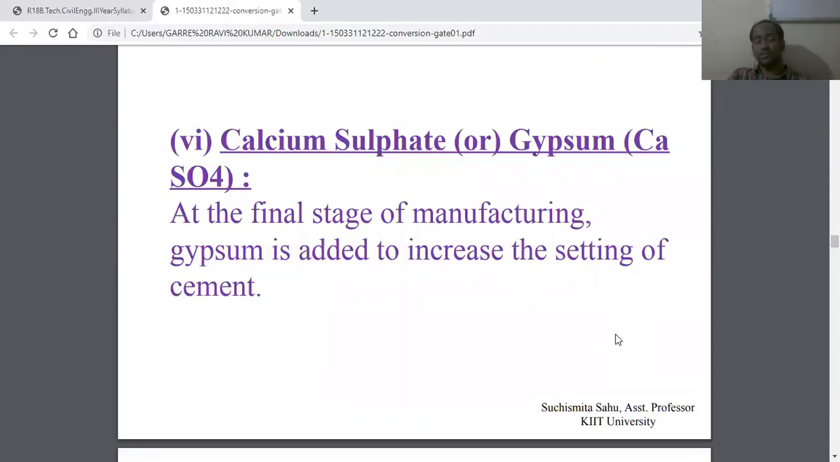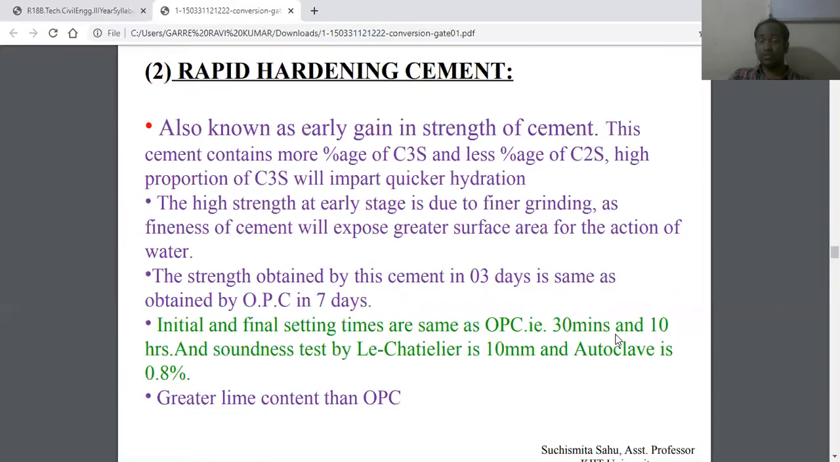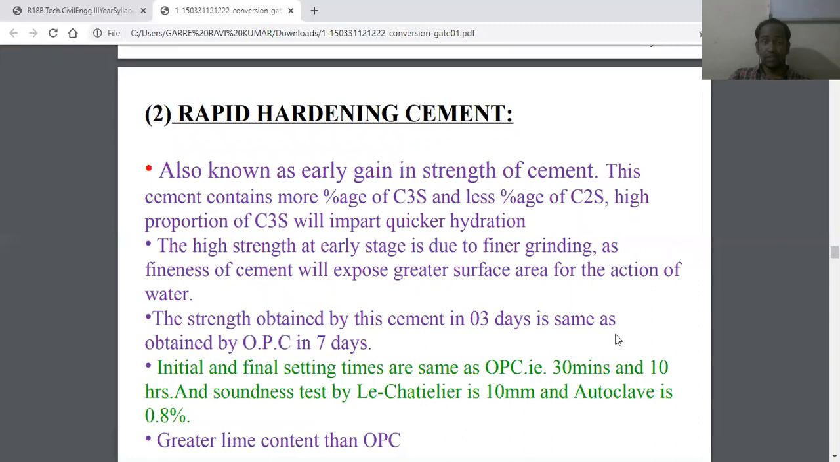And the next one is calcium sulfate, or gypsum, in ordinary Portland cement. The main purpose of gypsum is that at the final stage of manufacturing, gypsum is added to increase the setting time of cement. Understand? And the second type of cement is rapid hardening cement.